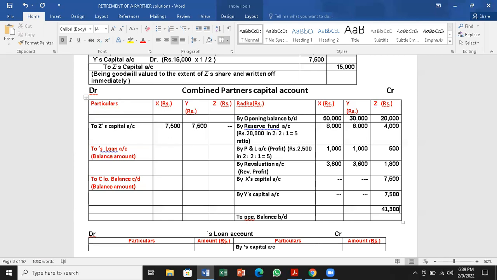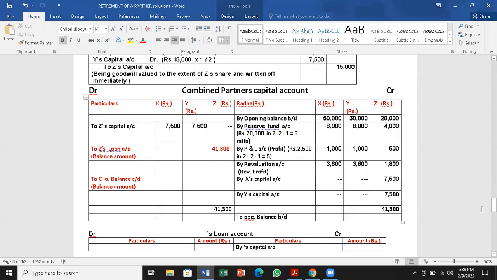So credit is more for Z. Z is the retiring partner. Always we have to balance the retiring partner's capital first, 41,300. So this 41,300 will be transferred to Z's loan account. So the balancing amount is Z's loan account. So 41,300 to be paid to Z. So there is a balance amount.